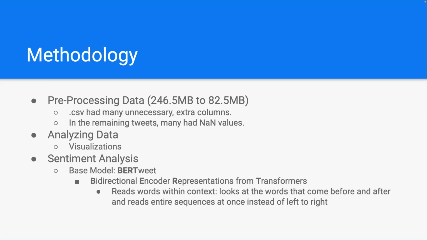So for example, a word could mean different things or have different sentiments attached to it in context of other words. So what this model does is tries to look at a word in context to determine if the overall sentiment is more positive or negative.